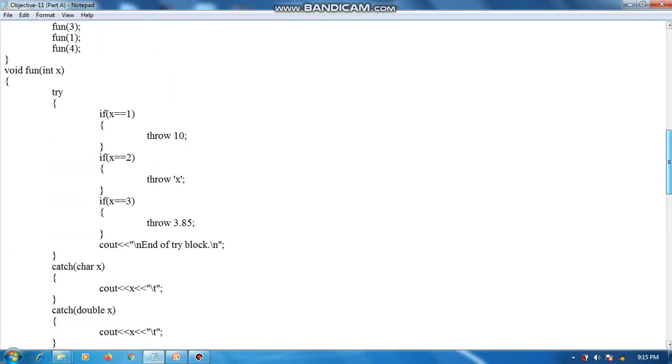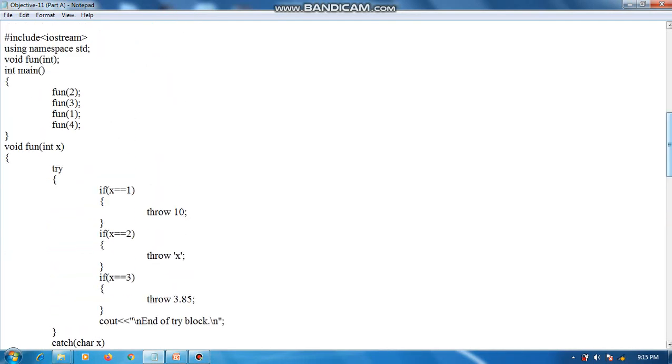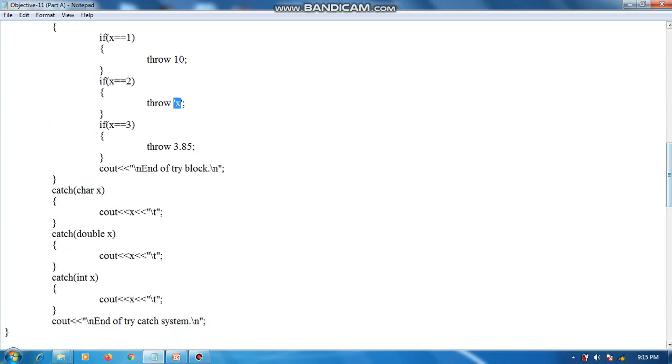Let us discuss the working of this program. The function fun is called with the value 2. So x is equal to 2 will be true, and throw 'x', the character x, is thrown and caught by this catch block, catch char. So the character x will be displayed as output.